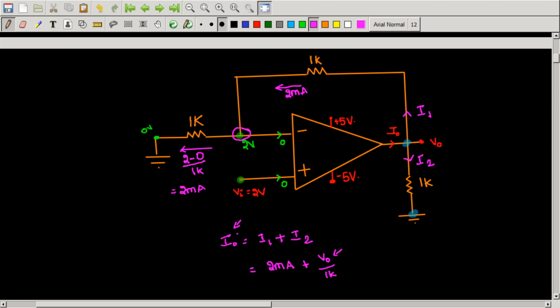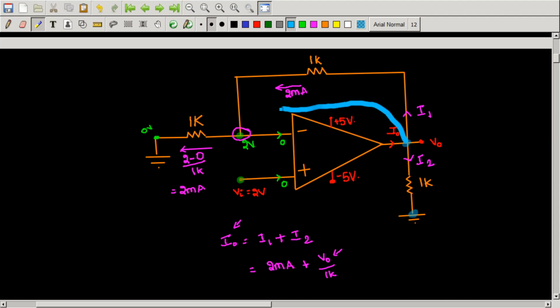So in order to find I naught, and also in order to confirm my assumption, I should find V naught. So let me find V naught first. Here this value, 2 milliamperes, can also be brought in some other way. How can it be done? See, just follow my trace.